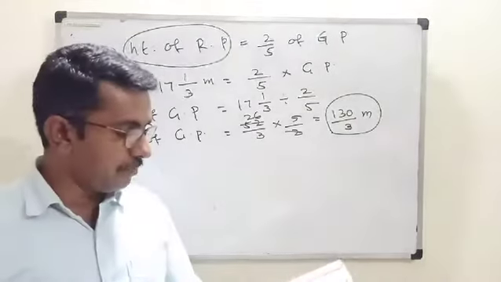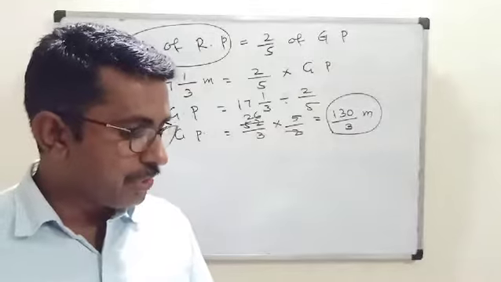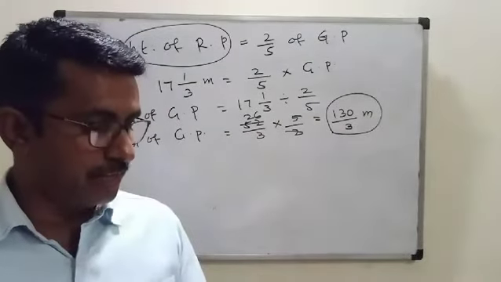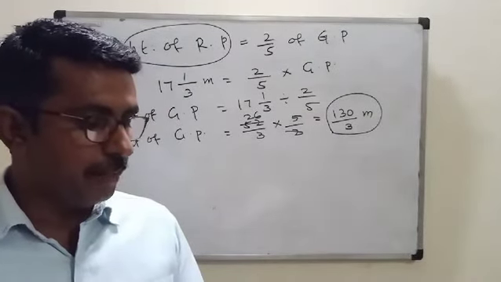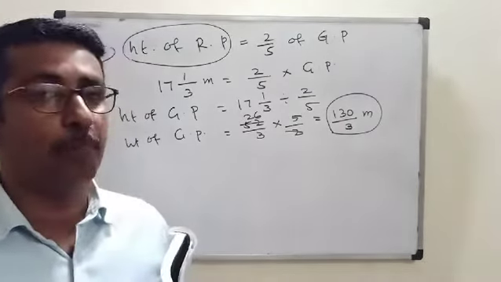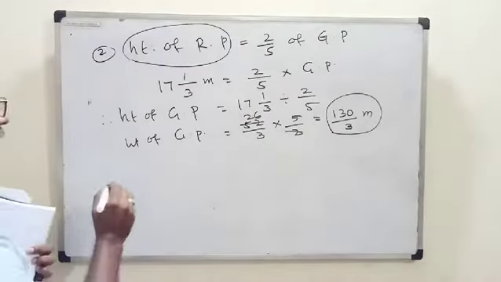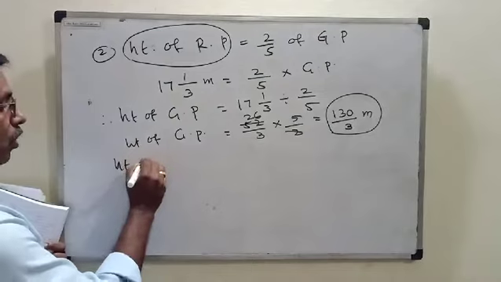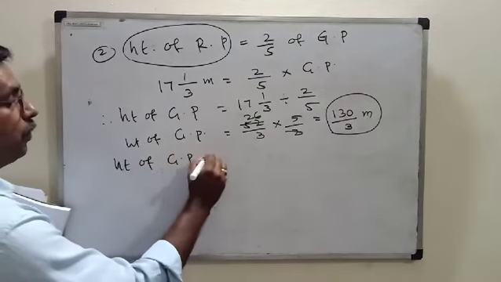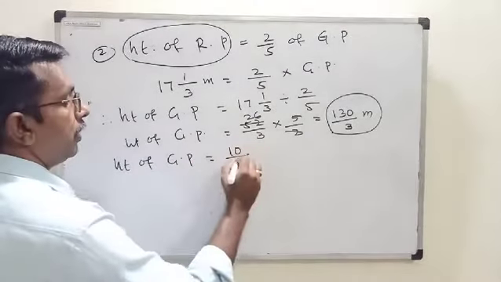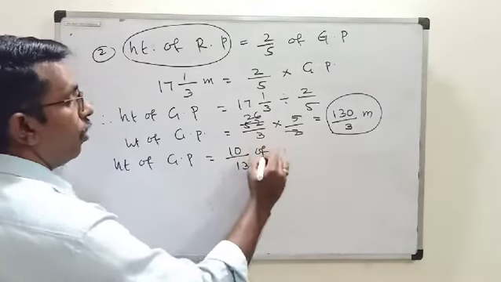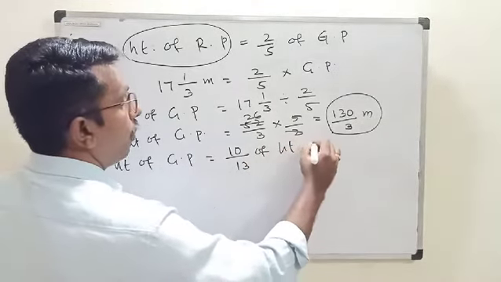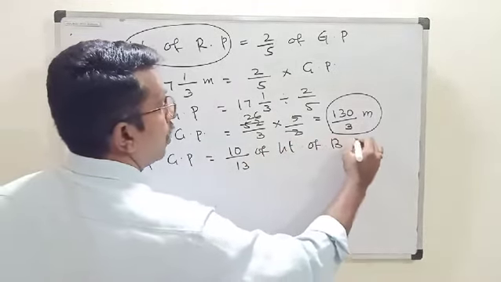Again you go through the statement. Height of green pole is 10 by 13 of the height of blue pole. What is that? Height of green pole is equal to 10 by 13 of height of blue pole.